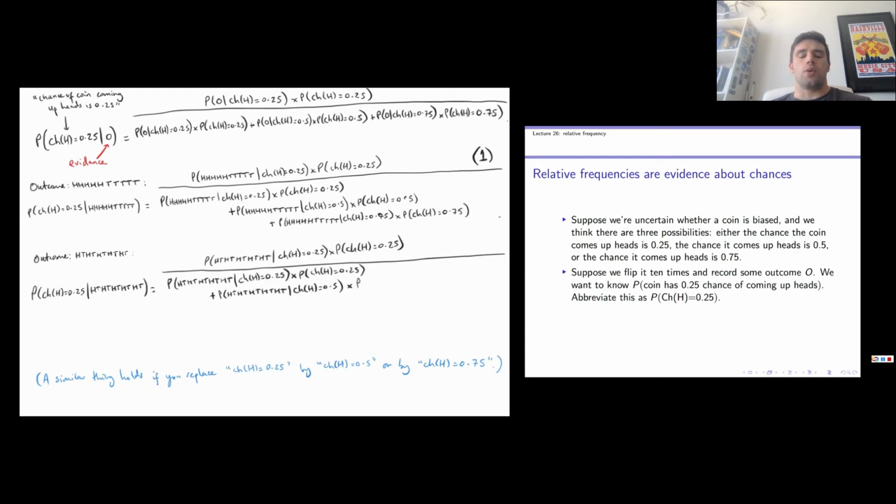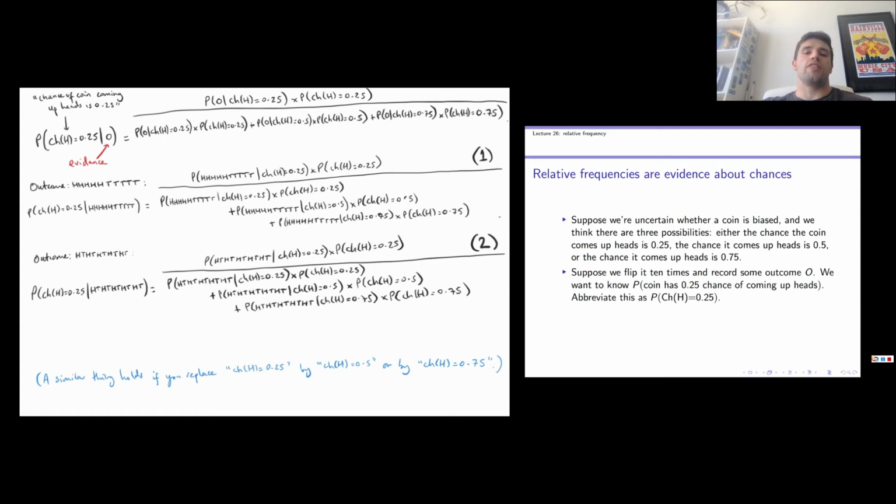So let's call this equation 2. Again, all I've done here is replace the word outcome with the outcome itself. And now we look at the right-hand sides of equations 1 and 2. The point is that the probability of outcome heads, heads, heads, heads, heads, tails, tails, tails, tails, tails, given that